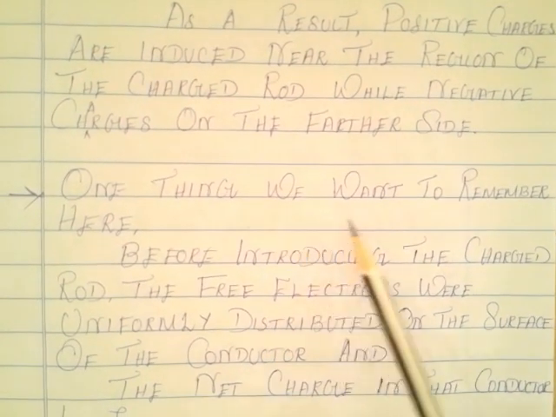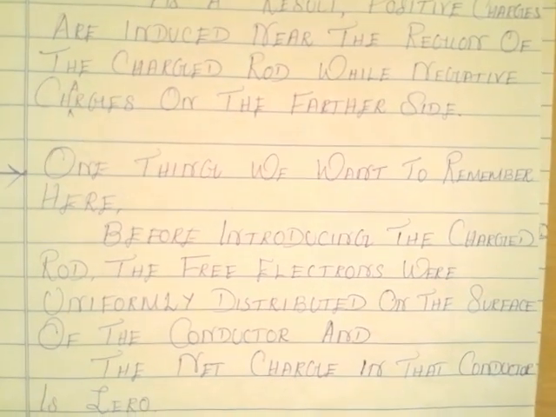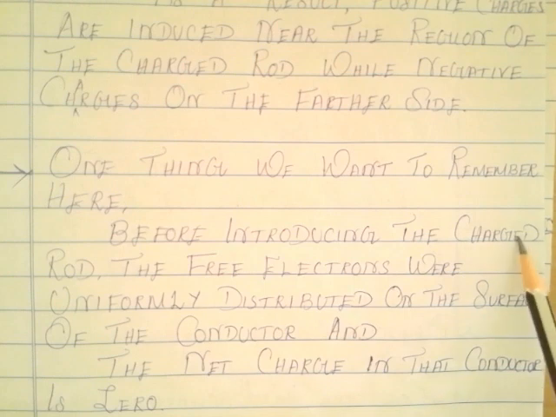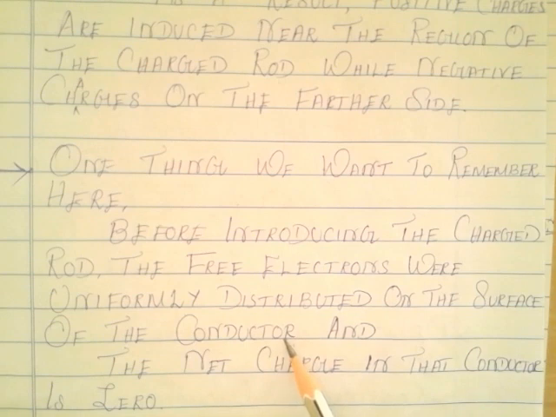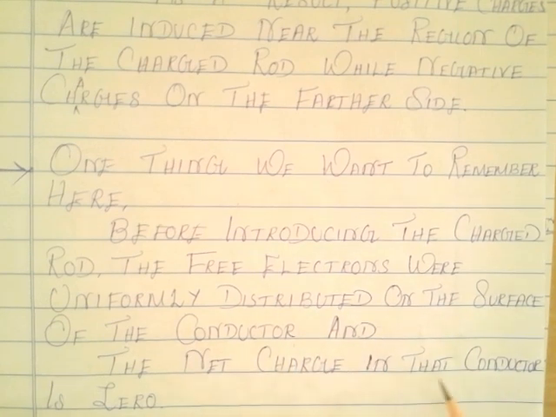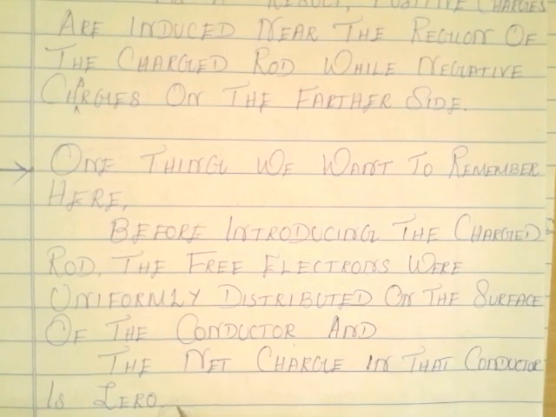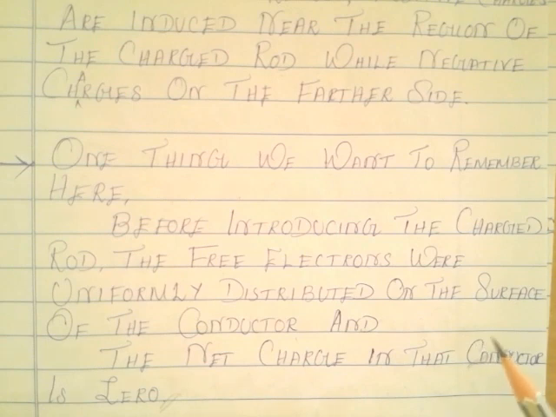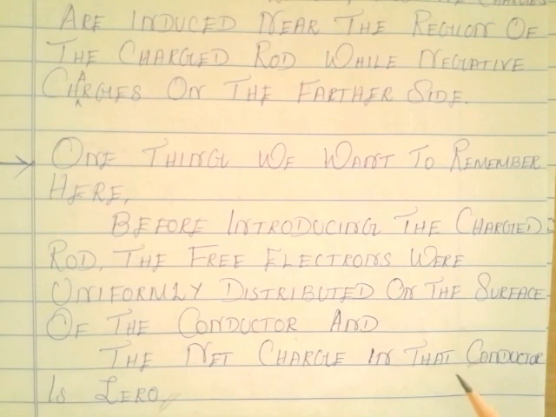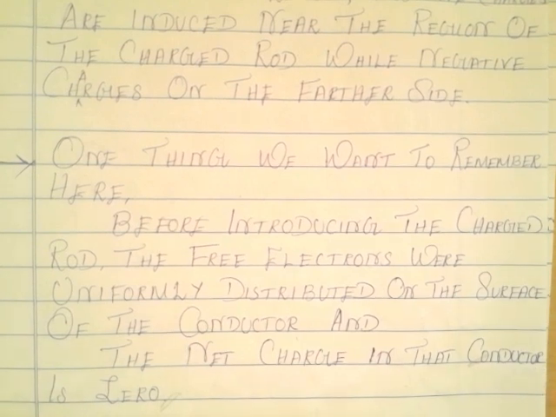One thing we want to remember here: before introducing the charged rod, the free electrons were uniformly distributed on the surface of the conducting sphere, and the net charge on that sphere is 0. The sphere is nothing but a conductor, because equal and opposite charges are present in that conductor, so the net charge goes to 0.